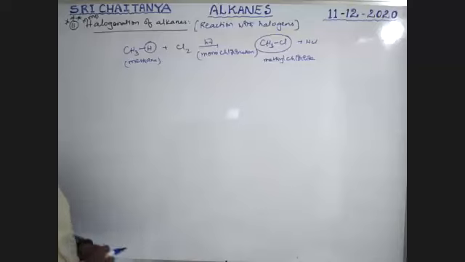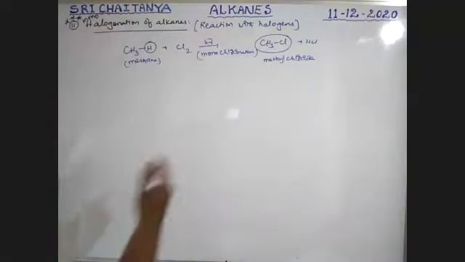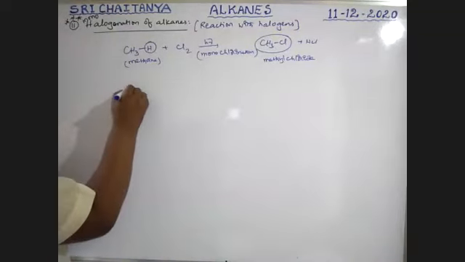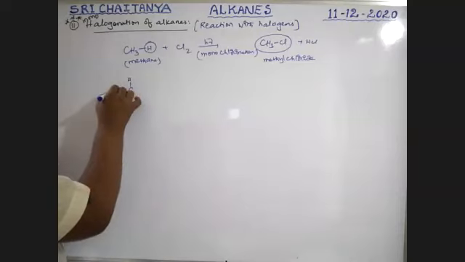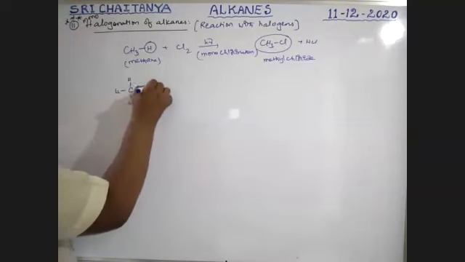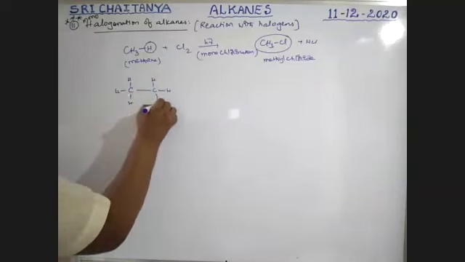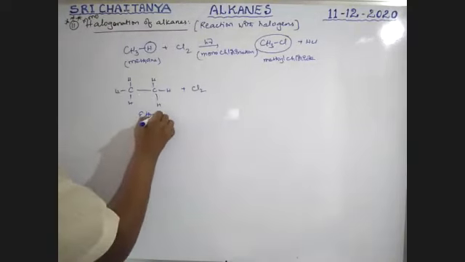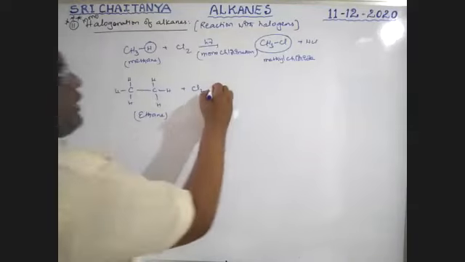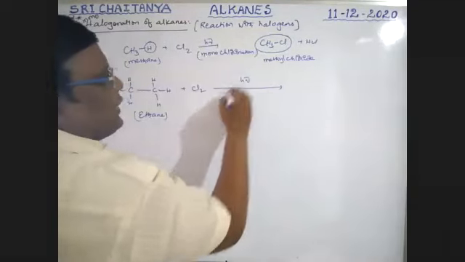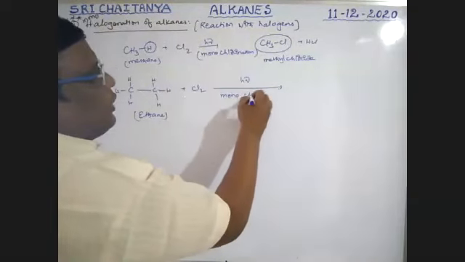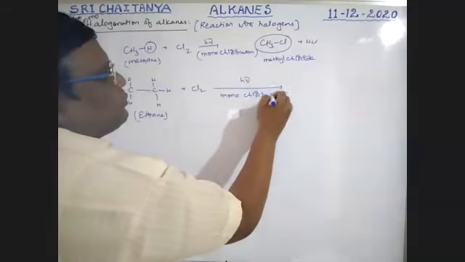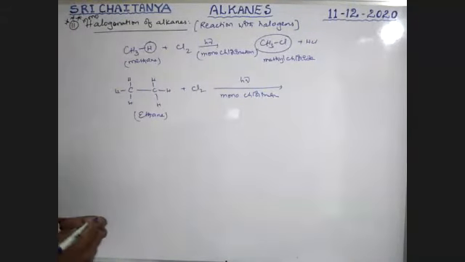For example, I am taking ethane, CH3CH3. When it reacts with chlorine, only monochlorination in sunlight. Boys, please observe.